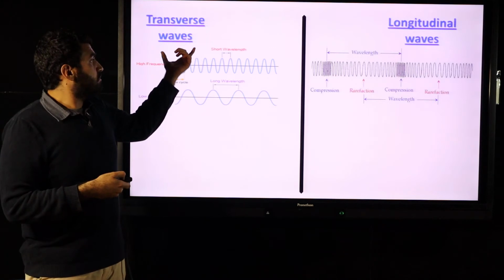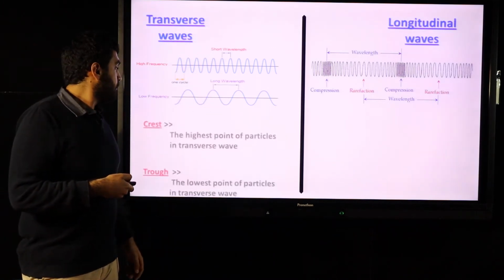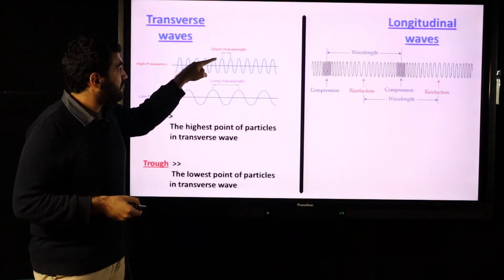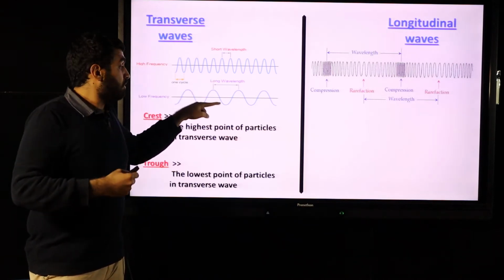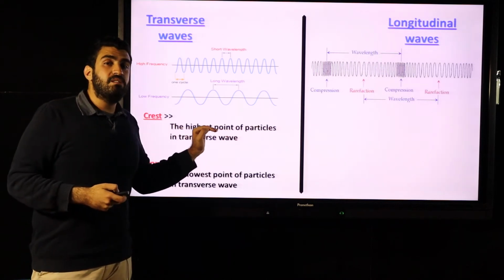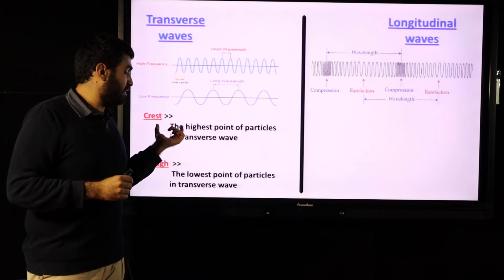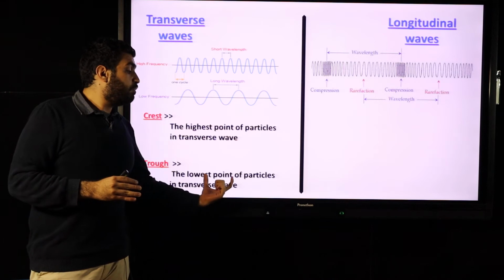We will continue with transverse and longitudinal waves according to the composition of each wave. For example, a transverse wave has two main points, which are crest and trough. Crest at the top, trough at the bottom. Crest means the highest point reached by the particles in a transverse wave, while trough means the lowest point of